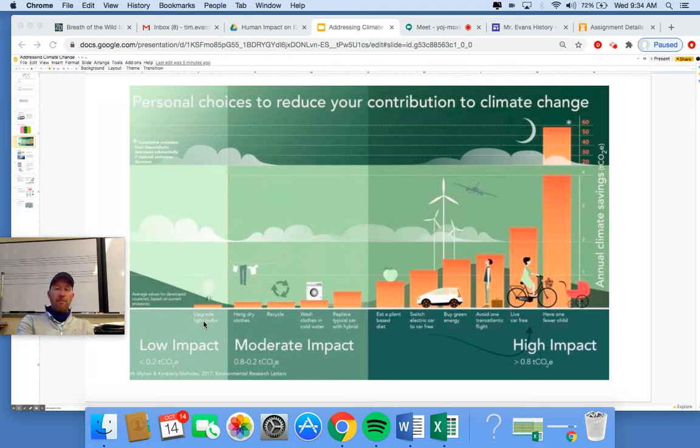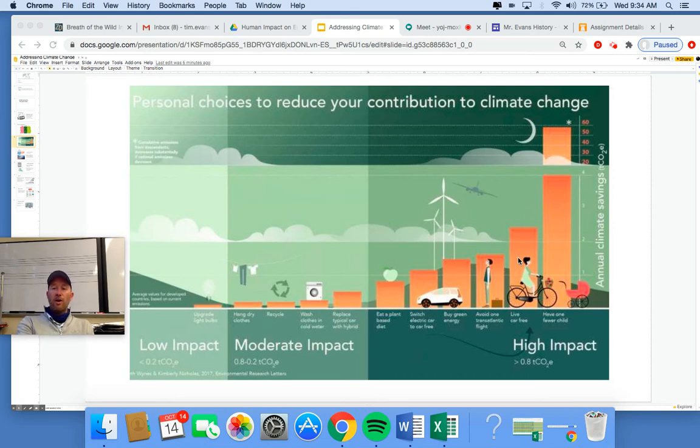So replacing your light bulbs with those energy efficient light bulbs has a tiny impact. Here's recycling, really small impact. Just to give you a sense, washing your clothes in cold water instead of hot water has a bigger impact than recycling. Now the big ones: people choosing to have fewer babies is the most significant thing an individual can do to help climate change.